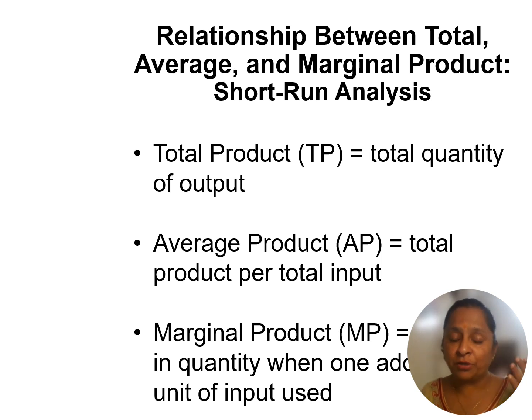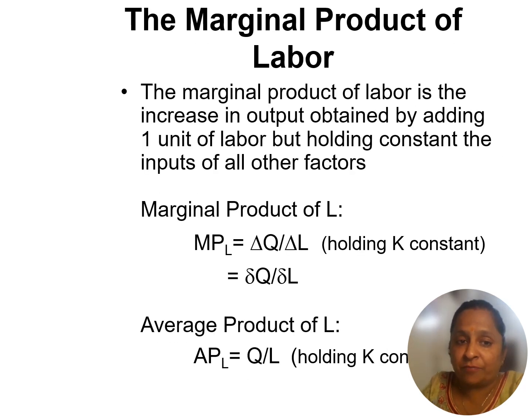Total production always shows an increase, but how is it beneficial for us? For that we consider average productivity as well as marginal productivity. The marginal productivity of labor is the output obtained by adding one additional unit of labor. What is the change in the total output? It is the change in Q upon the change in L.